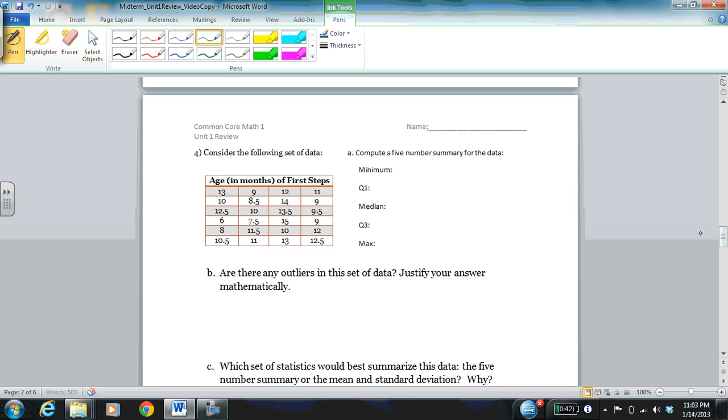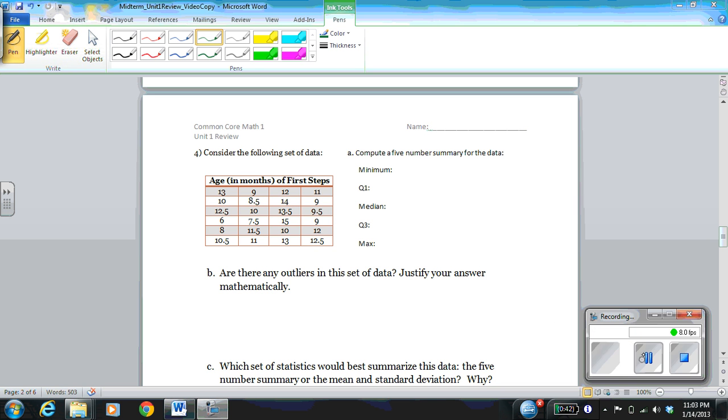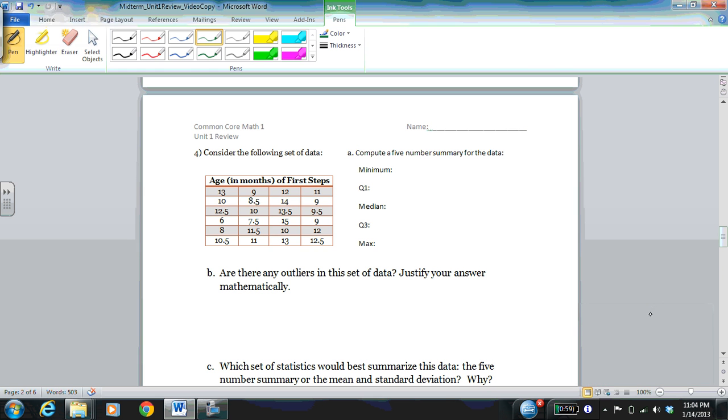Now, number 4 is a very interesting one. We're looking at a data set which shows us the age in months of first steps for a number of different people. To be specific, that's 6 times 4, 24 different people and their age in months at the time they took their first steps.